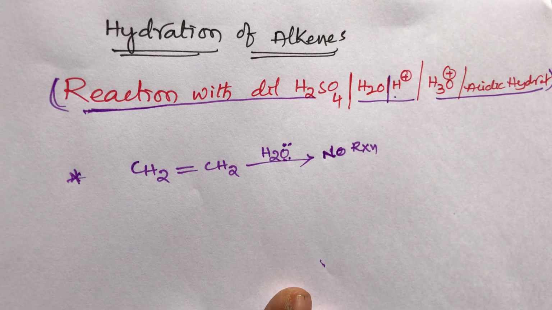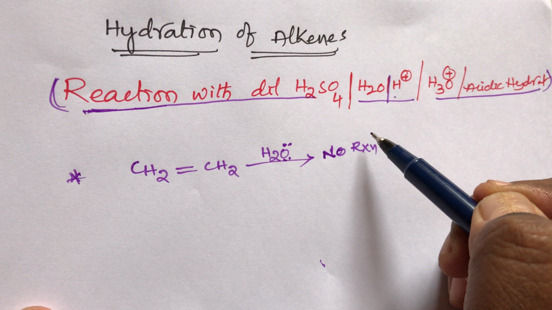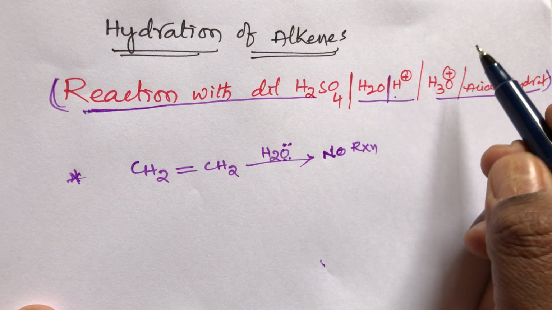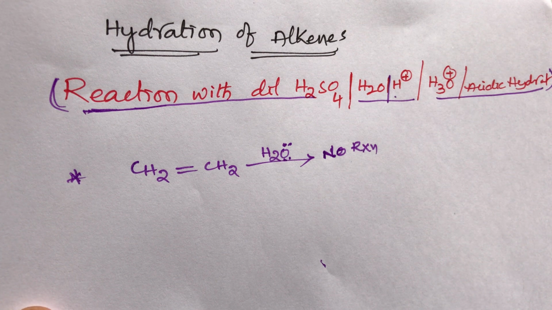Hello students, a very important topic: hydration of alkenes. Hydration of alkenes means the addition of water to alkenes. Generally, alkenes react with dilute H2SO4 or H2O in the presence of H+ or H3O+. This is acidic hydration. These are important reactions of alkenes.